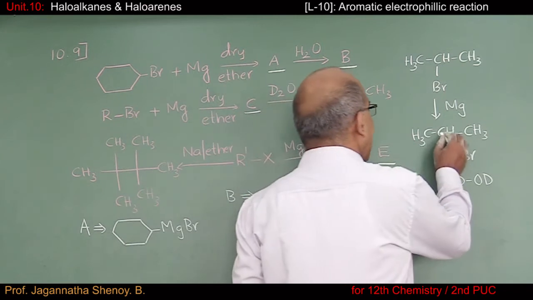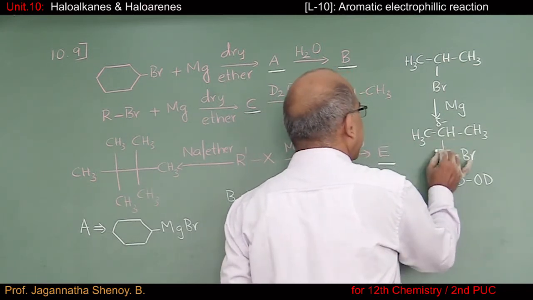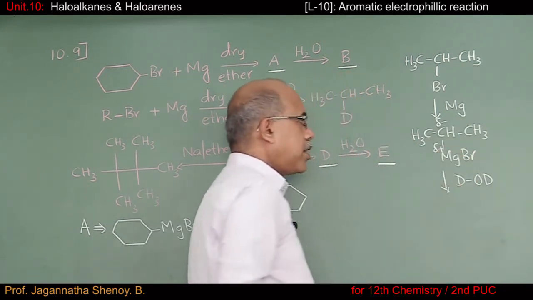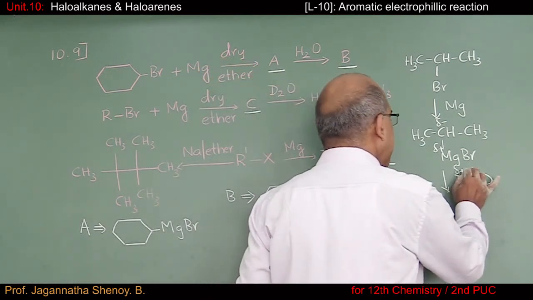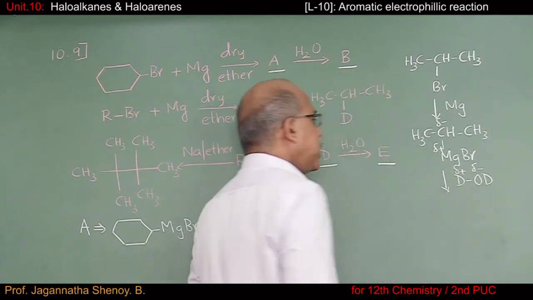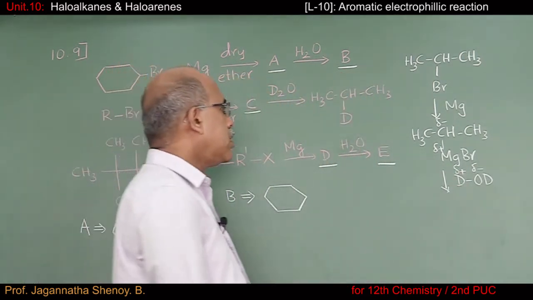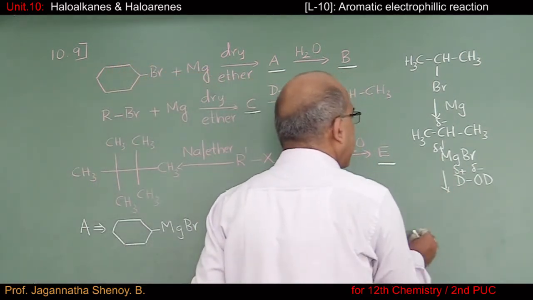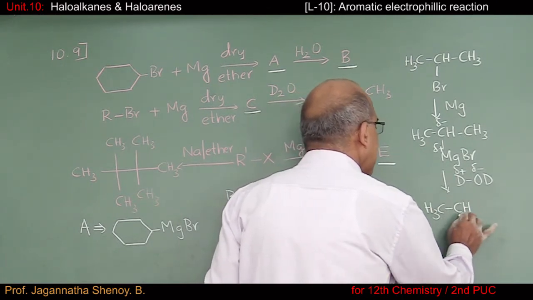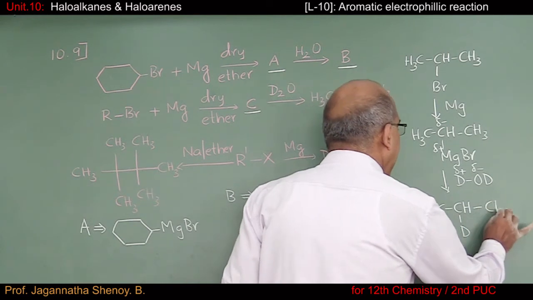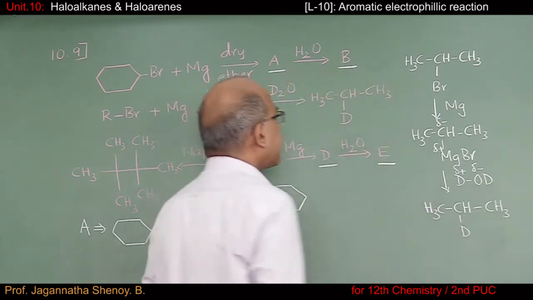Already this carbon atom will have partial negative, magnesium will have partial positive, whereas the deuterium here will be the positive part and OD will be the negative part. So if you connect the opposite polarities, I'll get it as CH3CHDCH3.